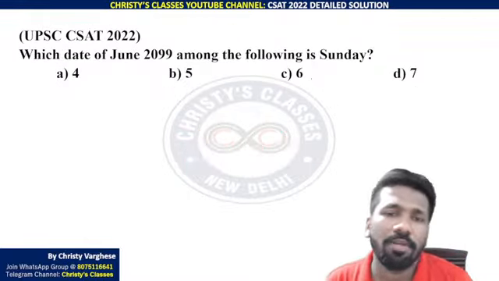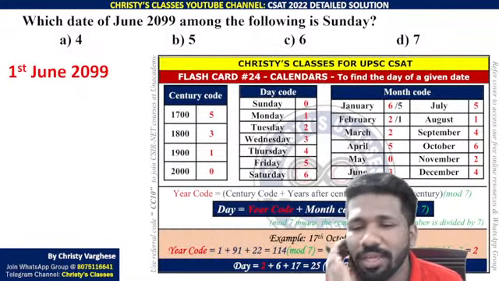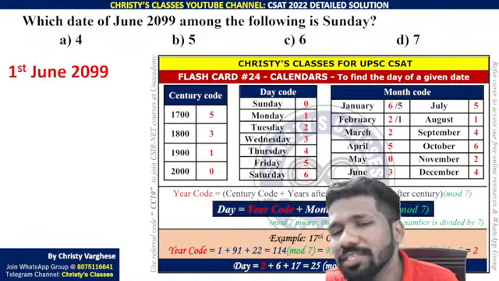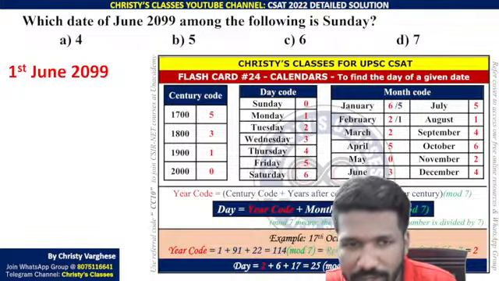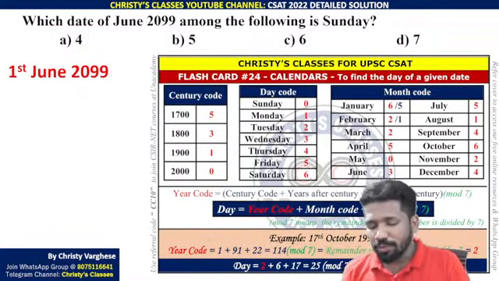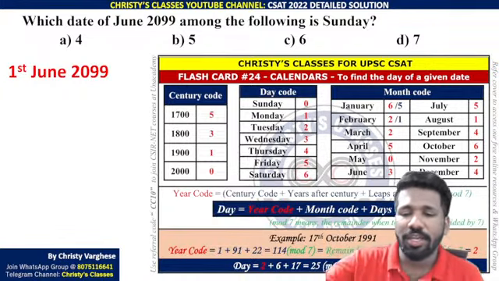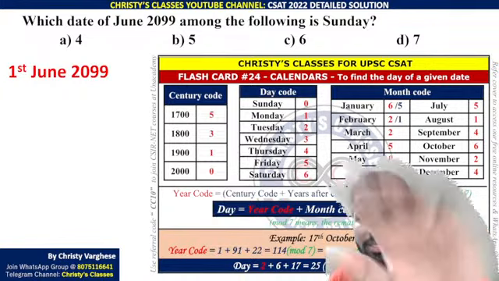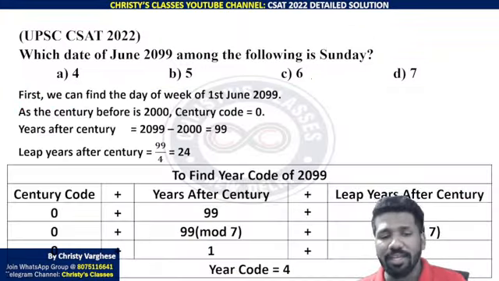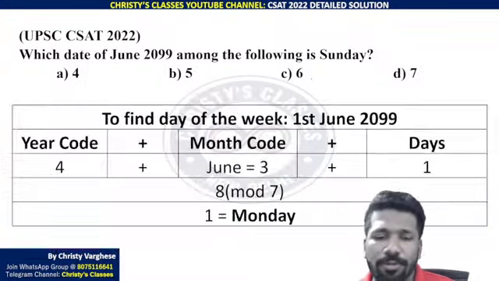This is a calendar problem which is a little time consuming, especially if you are not familiar with it. But if you know the technique, it is easy. So I am giving this as homework. This flashcard summarizes how to do this calendar problem. This is one way of doing it. Another way is using a reference date. You know today's date. From today's date, how many odd days have passed by. That is also one way of doing it. These are the two ways, and I have explained in detail how to do this. Go through this. You can pause the video and check it later also.